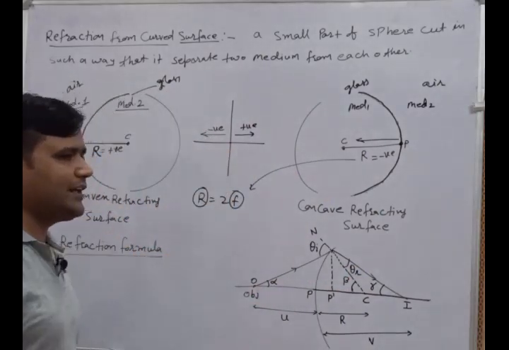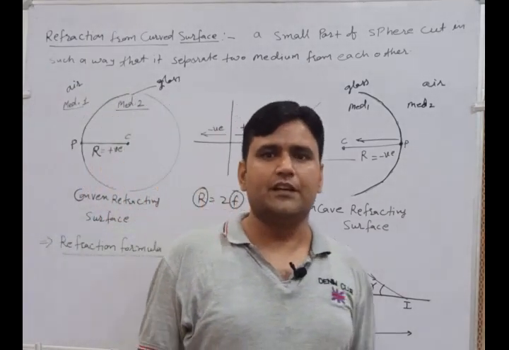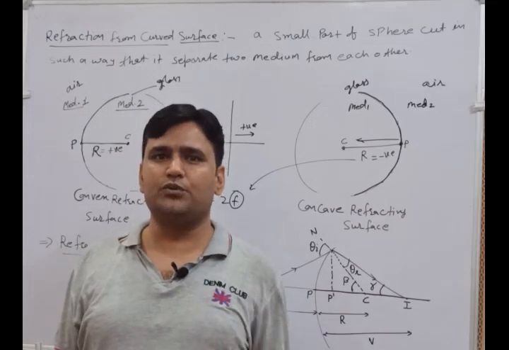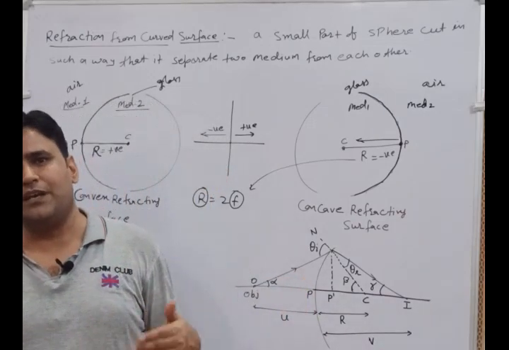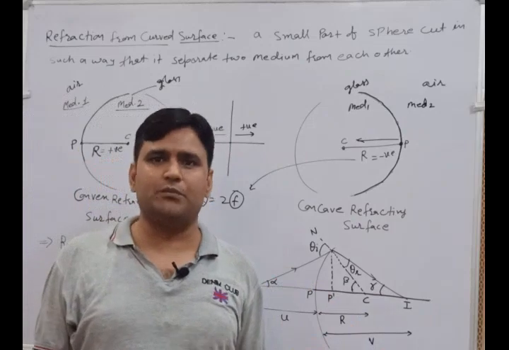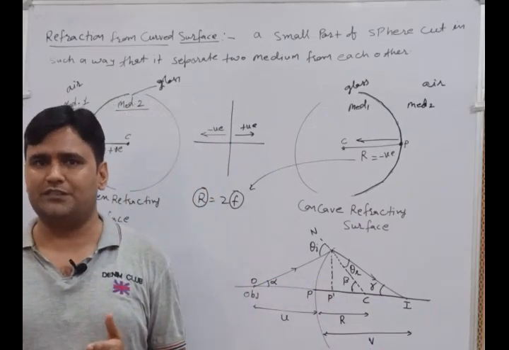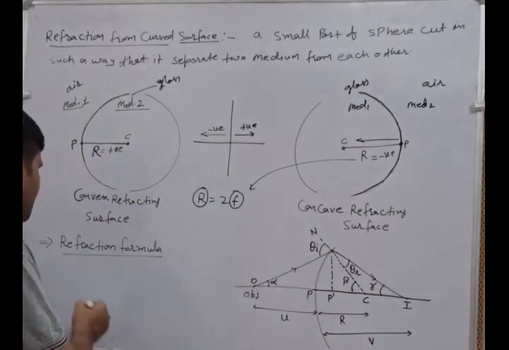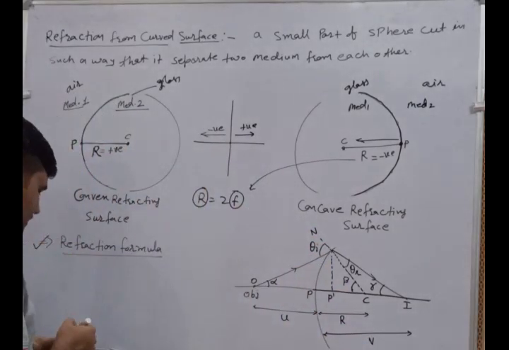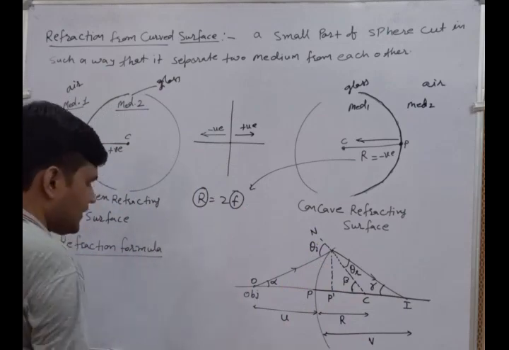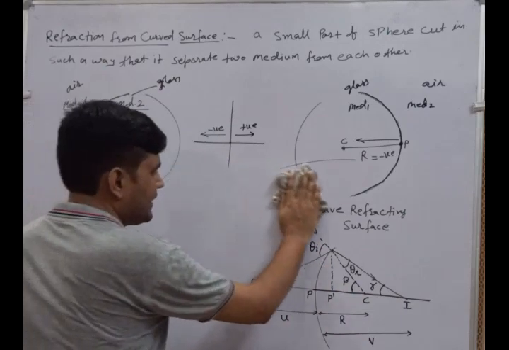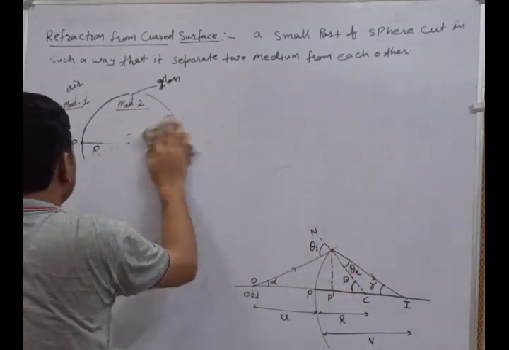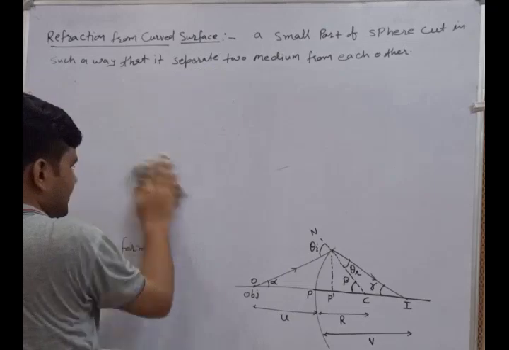Next we are going to derive the mathematical formulations in terms of the different mediums, mu1 and mu2. These are the refractive indices of the mediums, in terms of the position of object and position of image. That's why here we derive a refraction formula for that particular curved surface. Here we are considering, which surface is it, concave or convex? It is the convex refracting surface.